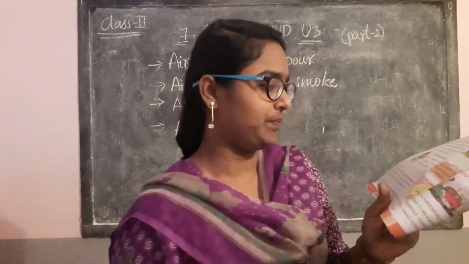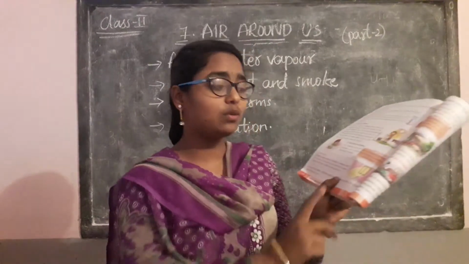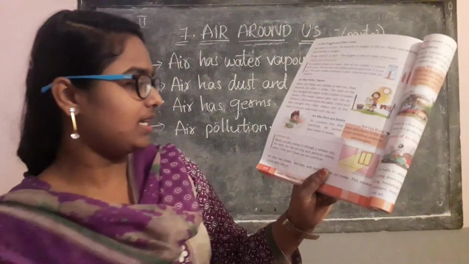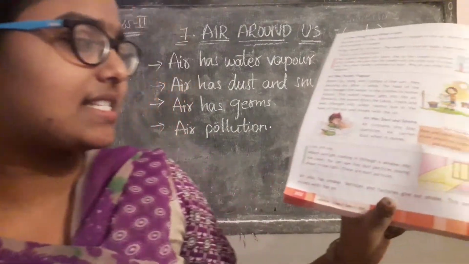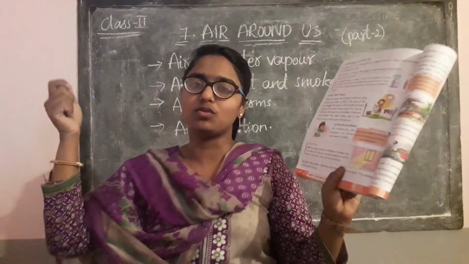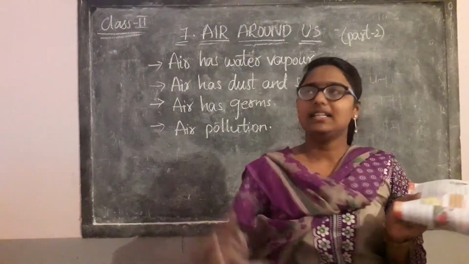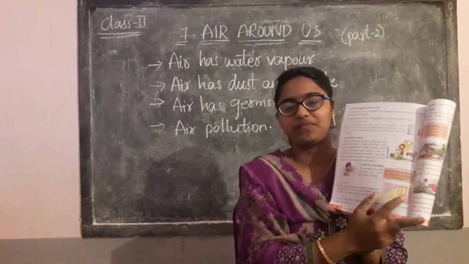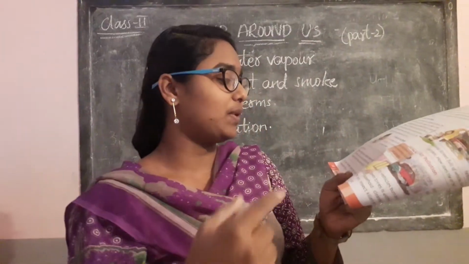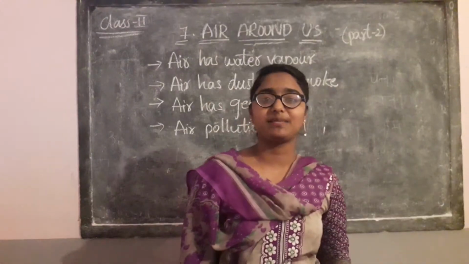Let's see here. How can we say that air contains dust particles? See here, watch sunlight coming in through the window. In the morning, when we open the window, we can see the sunshine in this way. You can see tiny dust particles moving about in the light. These are the dust particles.